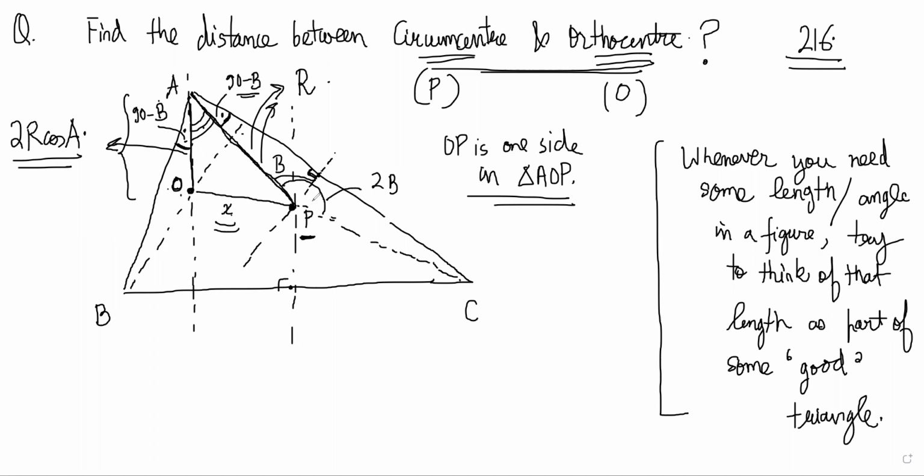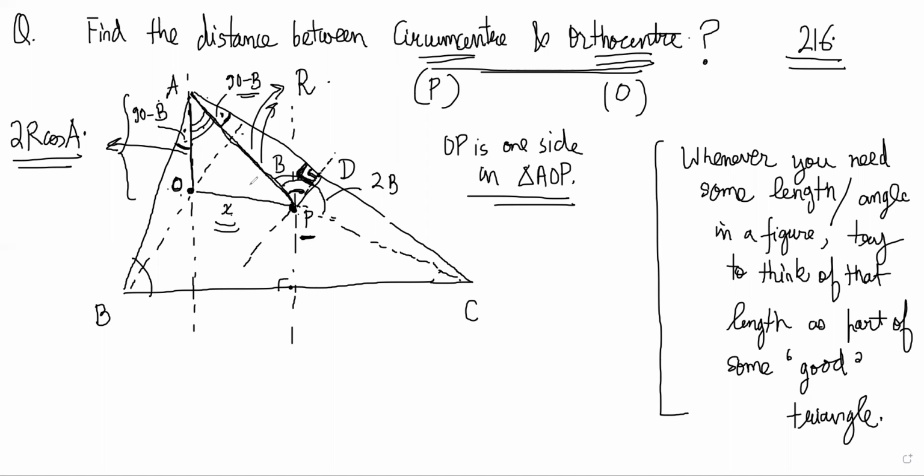The 90 minus B can be done again. P is the circumcenter, no? So angle APC is 2 times B, no? So this half of it will be just B. And this is 90 because it is a perpendicular bisector. So this is 90 minus B, right?